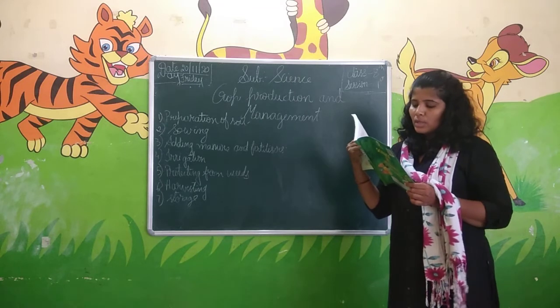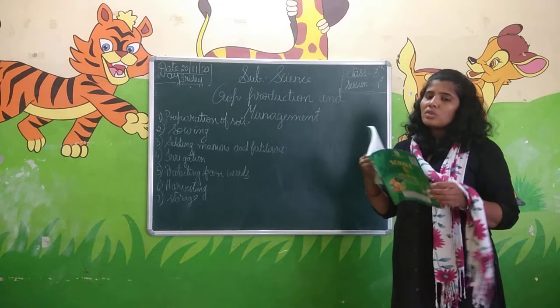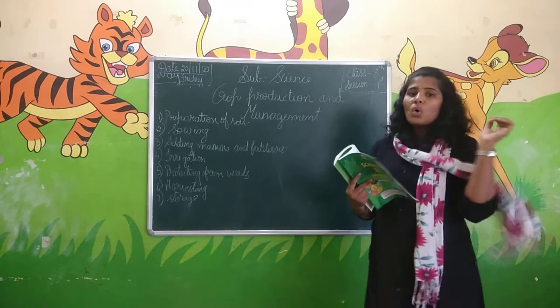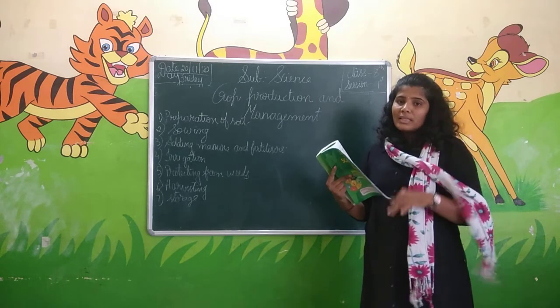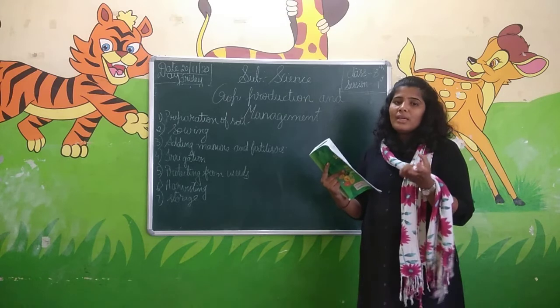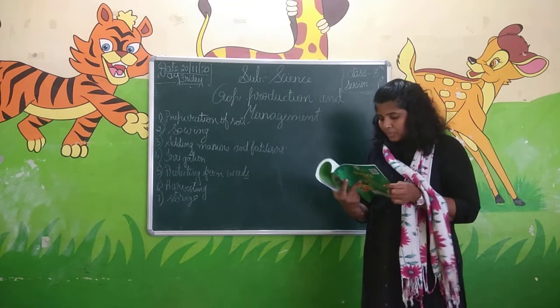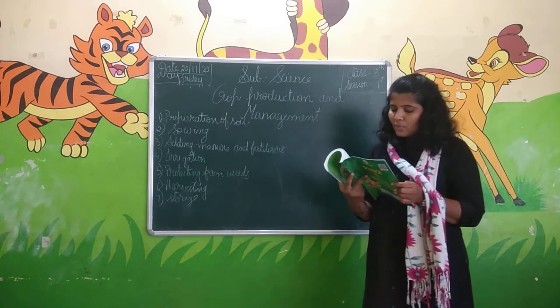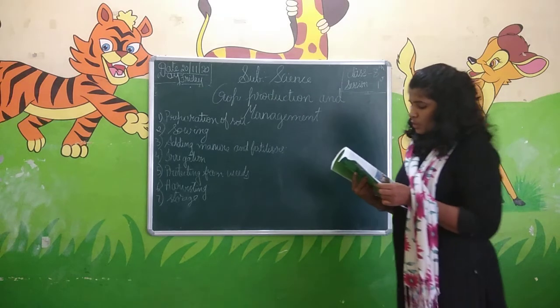This allows the roots of the plants to penetrate deep into the soil and hold the soil. The loose soil allows the roots to breathe easily when they go deep into the soil.